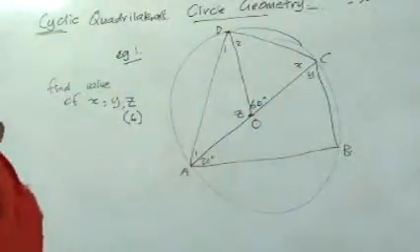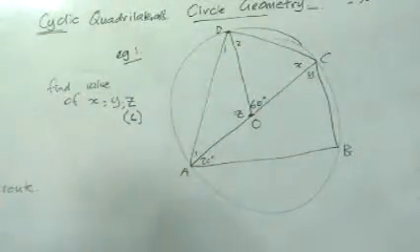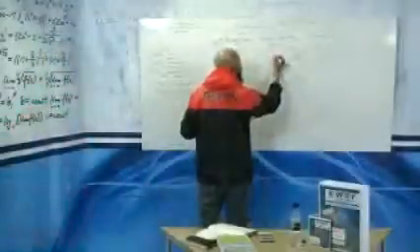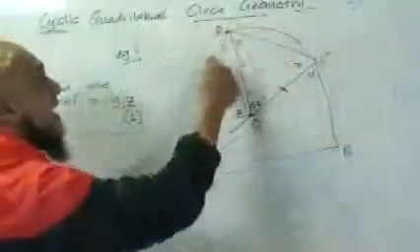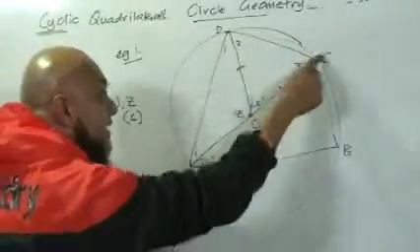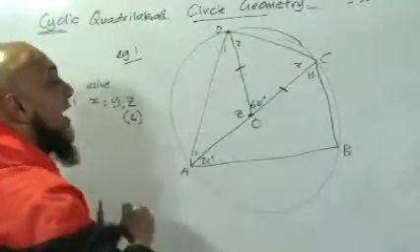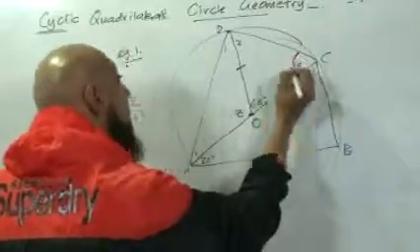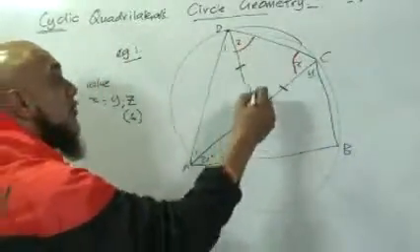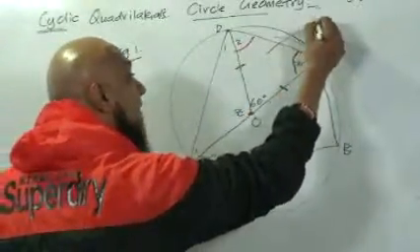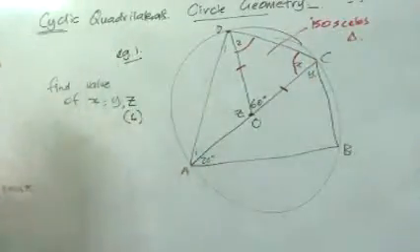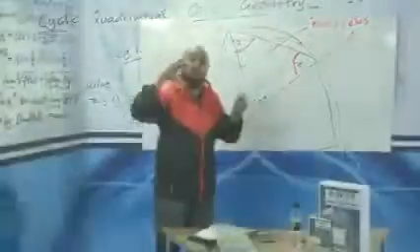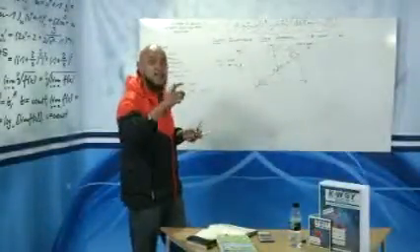Remember, the plural of radius is radii, and we know that radii are equal in length. And the minute we have radii, what else do I have? I have a triangle. Two sides are equal. Hence, what does that imply? It implies that we have an isosceles triangle. Remember, this now becomes an isosceles triangle, and that's going to help us, guys. It's going to help us tremendously in getting to our solution.